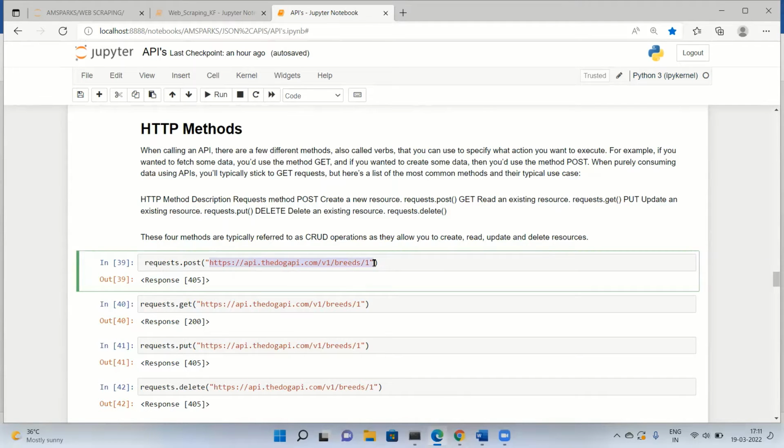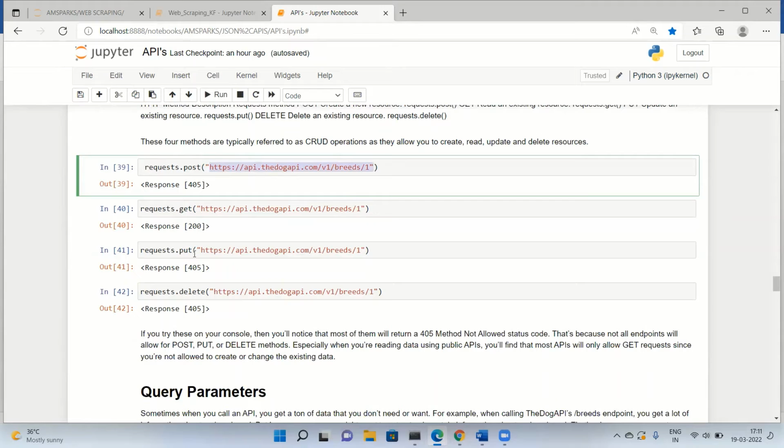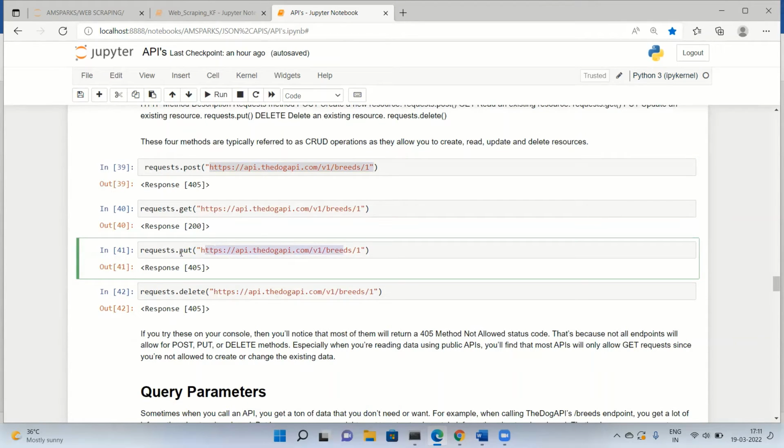request.post, and then the API. If you want to update some information, then we use request.put and then the API. That means I'm telling the server that I want to update this information in this API. And if I want to delete, I use request.delete and then the API.